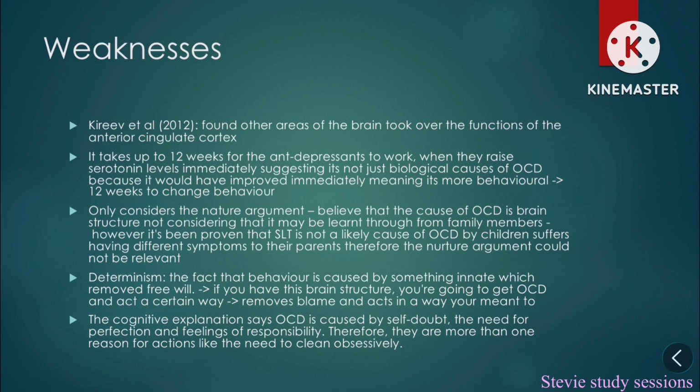Determinism. The fact that behavior is caused through something innate, which could remove free will. If you have this brain structure, then you're going to have OCD. This can lead to individuals acting a certain way, and it removes the blame from the individuals from the way that they act, and it can also lead to them acting how they're meant to. The cognitive explanation of OCD says that it's caused by self-doubt, the need for perfection, and feelings of responsibility. Therefore, there's more than one reason for actions like this.